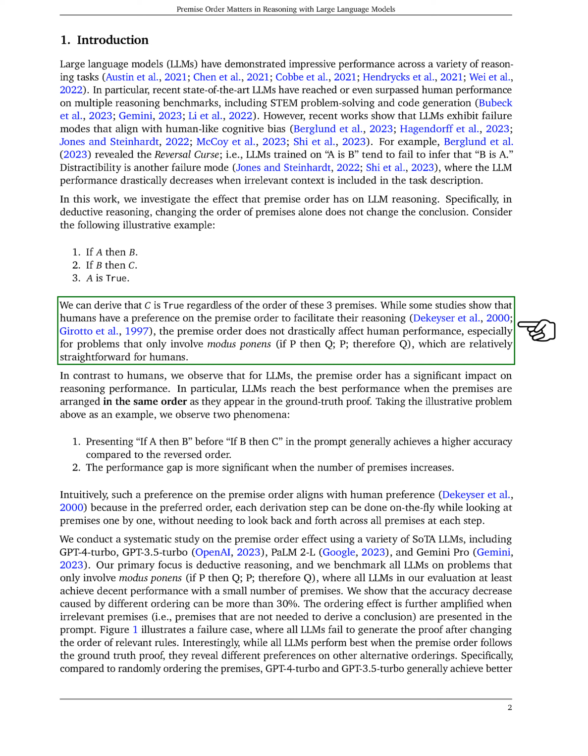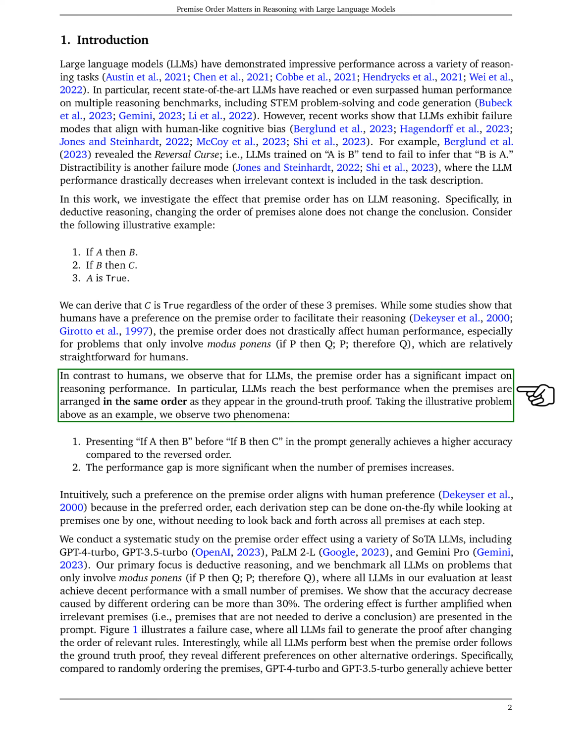While previous research indicates that humans have a preference for certain orders of premises to aid their reasoning, such preferences don't drastically impact their performance, especially in straightforward cases involving modus ponens, which is the logical argument that if P implies Q and P is true, then Q must also be true. Contrary to humans, we find that the order of premises significantly affects the reasoning performance of LLMs. They perform best when the premises are arranged in the same sequence as in the correct proof.